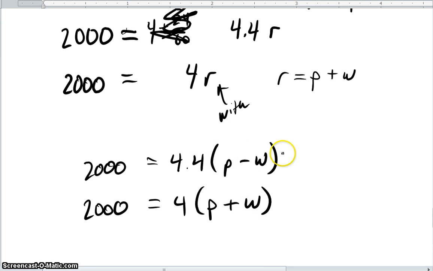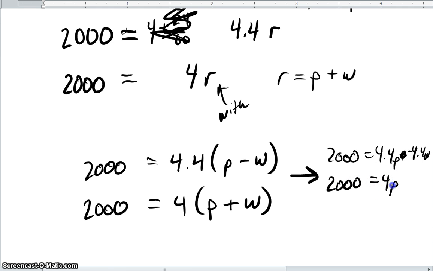And if you distribute these out, you get a system of two equations that looks like this. And you can solve this the exact same way that we've solved them before. Using substitution, elimination, it doesn't matter. But you'll get an equation to find the speed of the plane. And this is the wind speed.